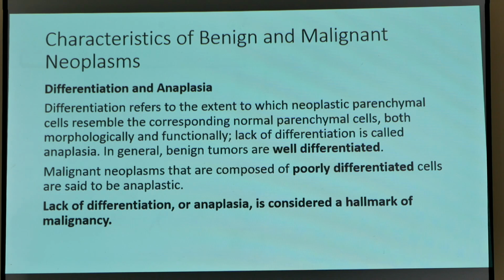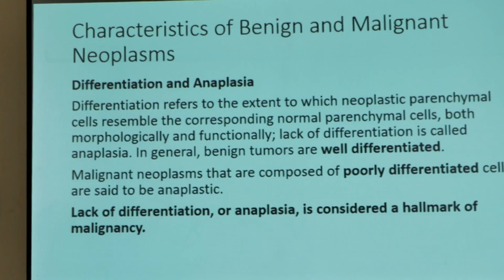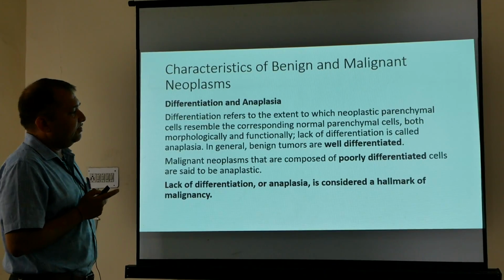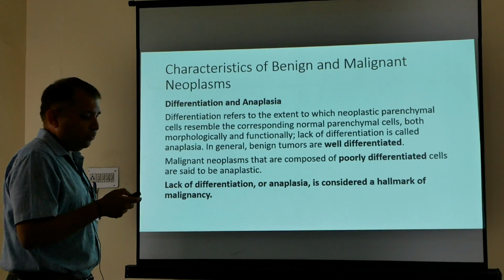In general, benign tumors are well differentiated, and malignant neoplasms composed of poorly differentiated cells are said to be anaplastic. Well differentiated tumors have a good prognosis and poorly differentiated tumors have a poor prognosis.